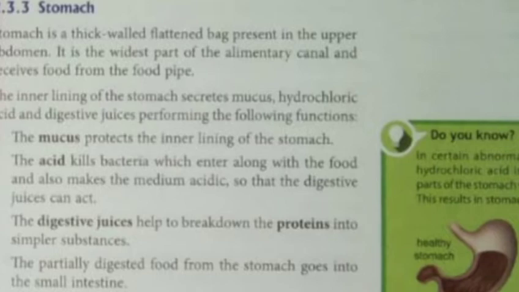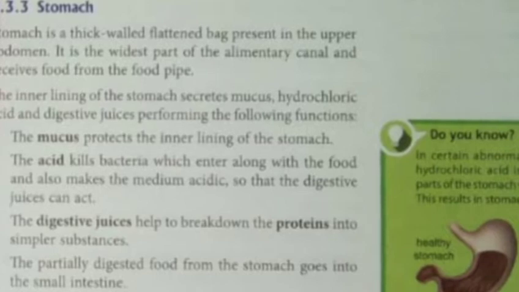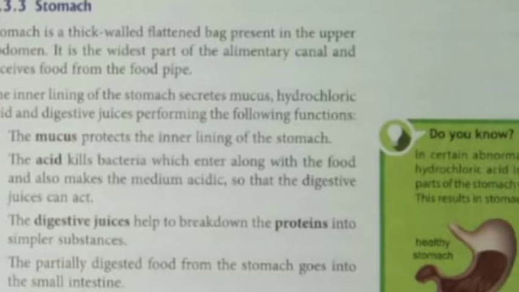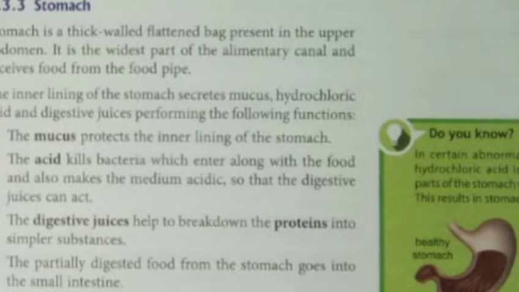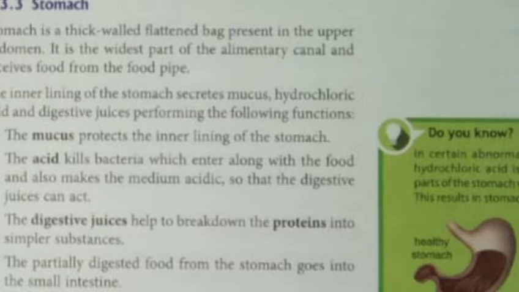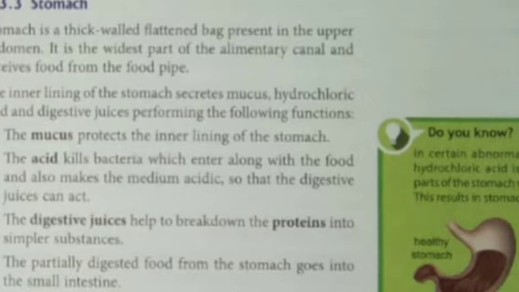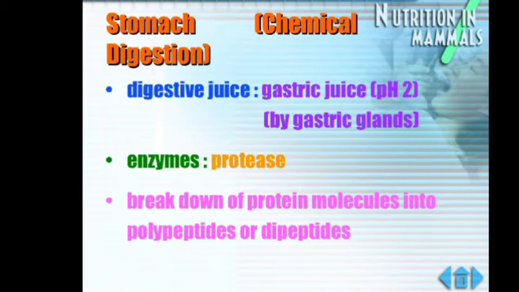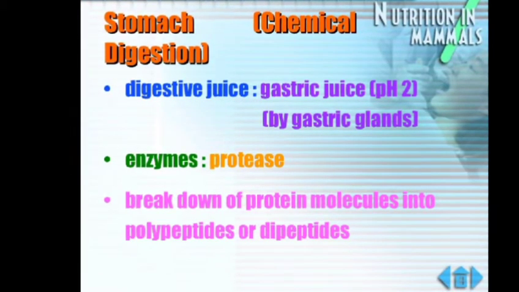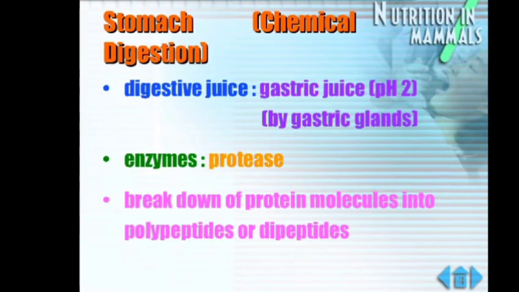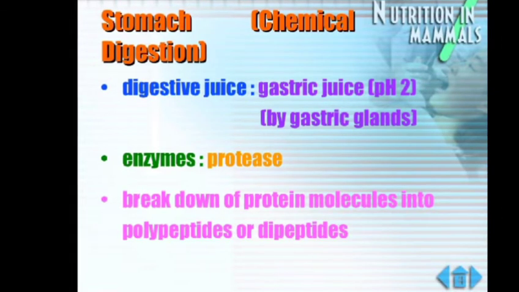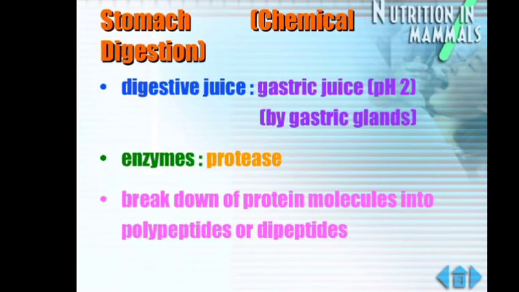So the proteins are converted into some polypeptide or dipeptide chains, and then the partially digested food, which is in the form of chyme, is moved from the stomach and goes into the small intestine. The digestive juices have some enzymes. Here in the stomach, the digestive juice has the enzyme protease, which converts the protein into polypeptide or dipeptide chains.